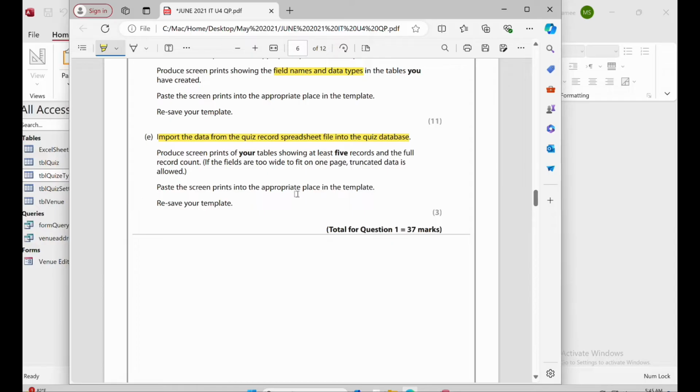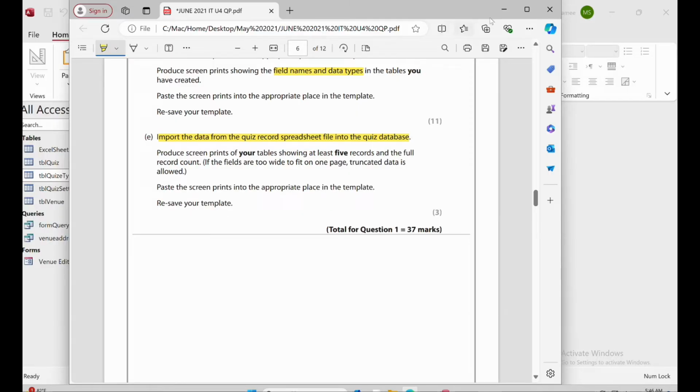So here they are saying to import the data from the quiz record spreadsheet file into the quiz database. Produce a screen print of your table showing at least 5 records and the full record count. If the fields are too wide to fit on one page, truncated data is allowed. Okay, paste the screen print in the appropriate place in the template.